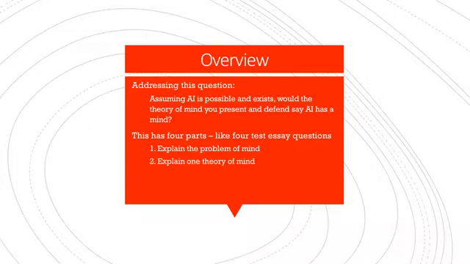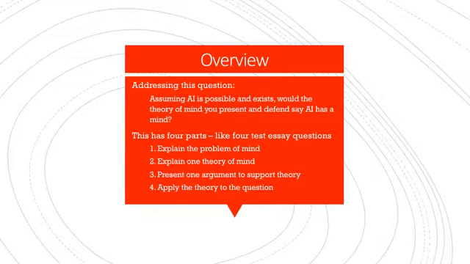The second part is to explain one theory of mind. You're going to be using a theory we've discussed in class. You're not making up your own theory. And then you're going to present one argument to support that theory. Again, it's not your argument. You're summarizing an argument that someone else has presented. And then finally, we can take that theory and say, given this theory of mind, this theory would claim AI does or does not have a mind, and explain why you think that's what the theory would say.